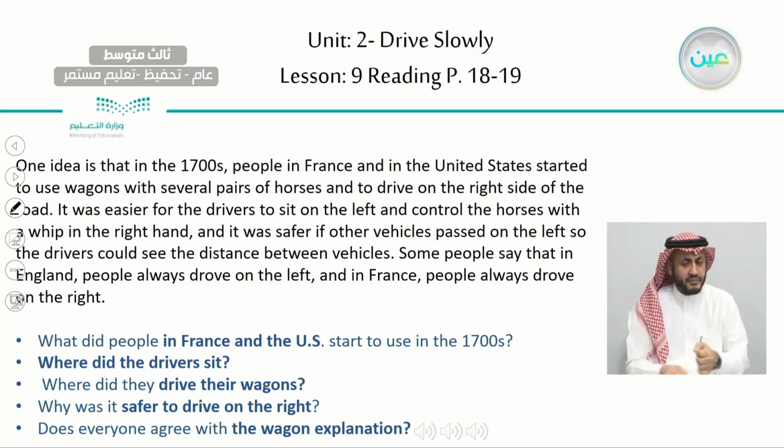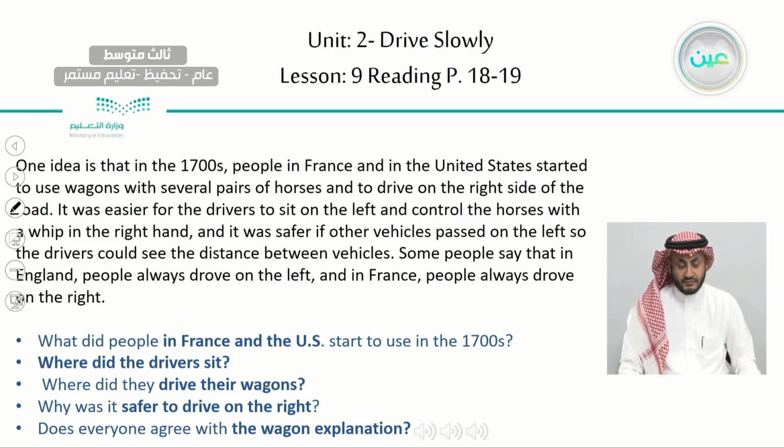Where did they drive their wagons? Okay, wagons is a synonym for cars. Why was it safer to drive on the right? Does everyone agree with the wagon explanation? So we have an explanation. Does everyone agree with it, or do they have a different opinion? Let's hear the paragraph together.